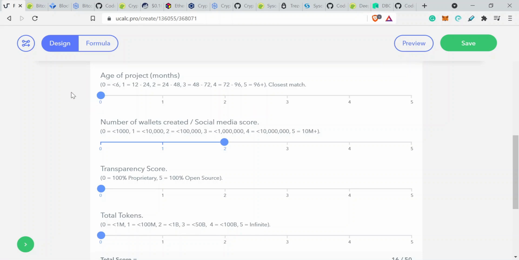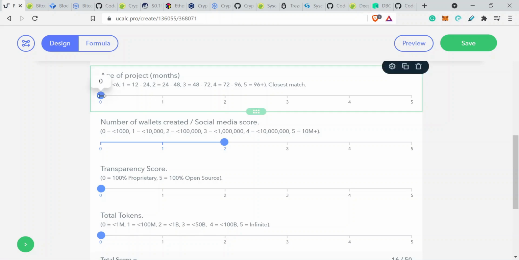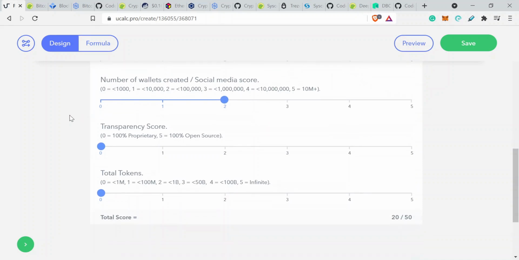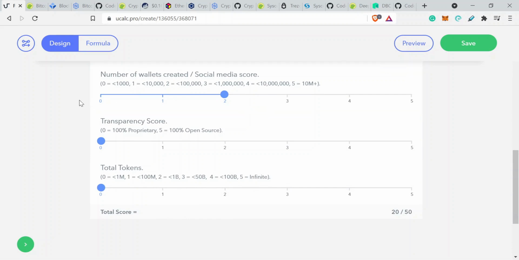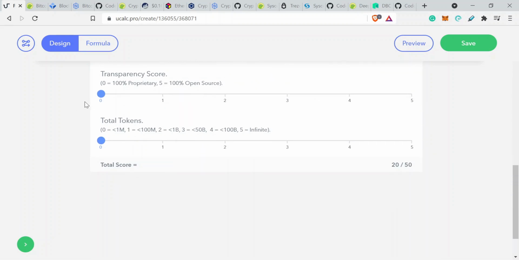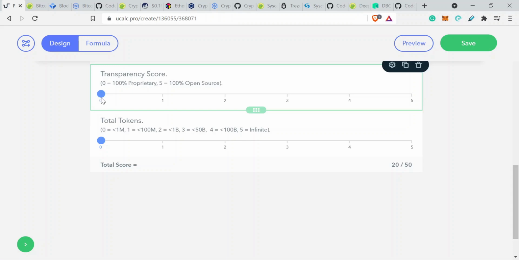Age of the project. I happen to know that Syscoin is 7 years old because it had its birthday recently. So we're going to go for 4 on this one. Then we're going to go for number of wallets created. We've already answered that in an earlier section. Then we're going to go for the transparency score.